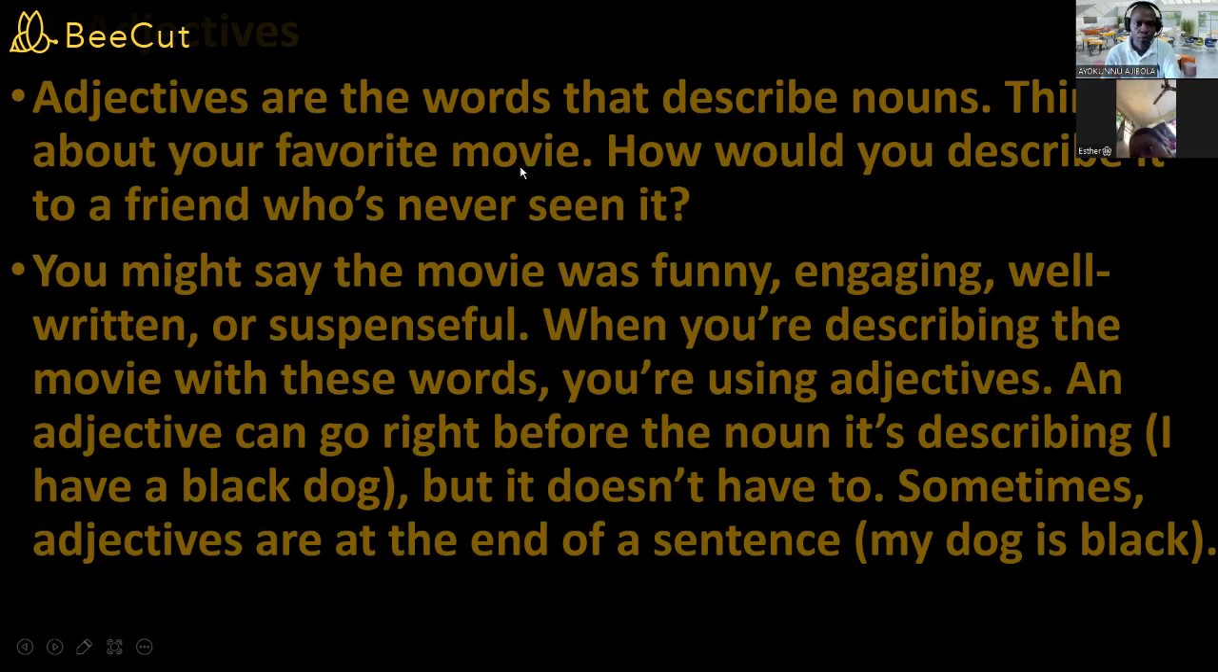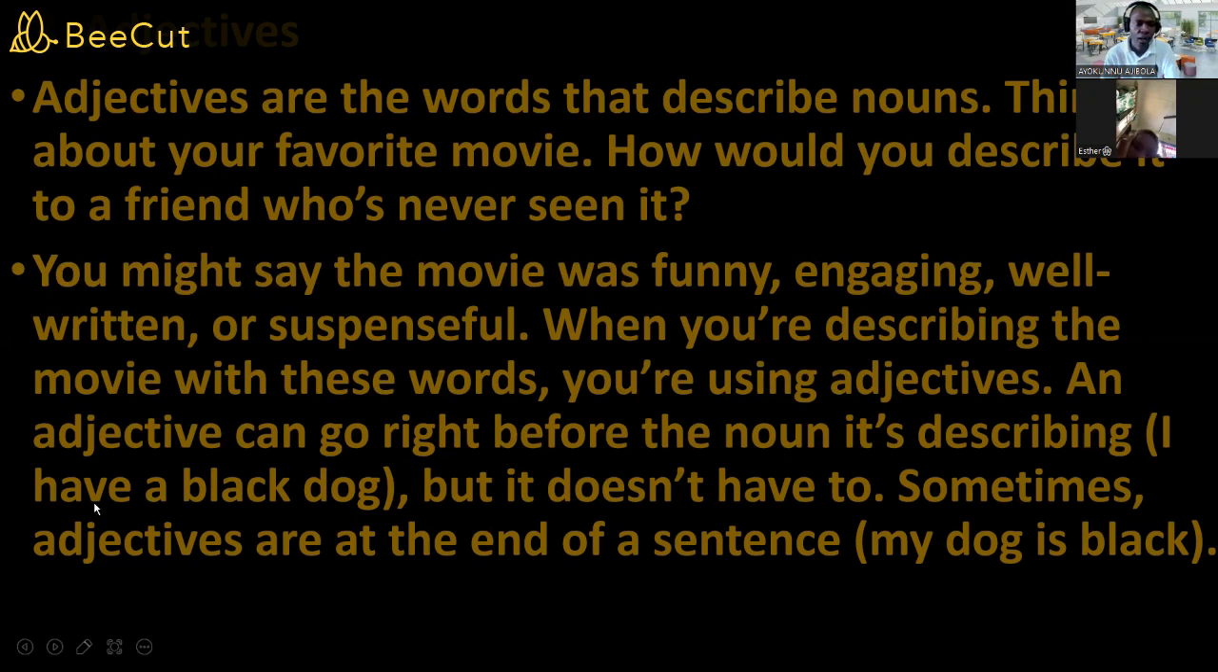Think about your favorite movie. How would you describe it to a friend who has never seen it? You might say the movie was funny, engaging, well written, or suspenseful. So when you are describing that movie with these words, you are using adjectives. Words like funny, engaging, well written, or suspenseful, all of them are what? Adjectives.